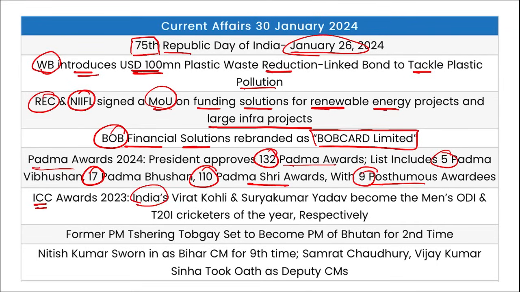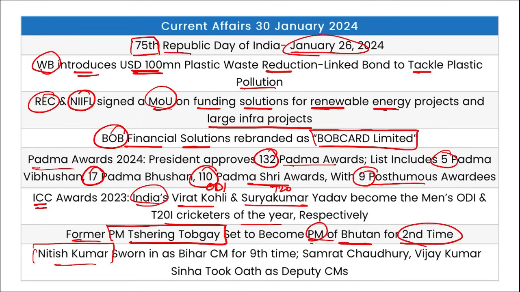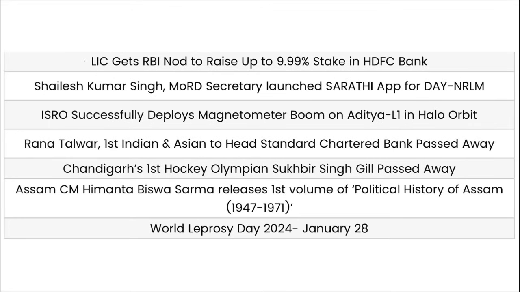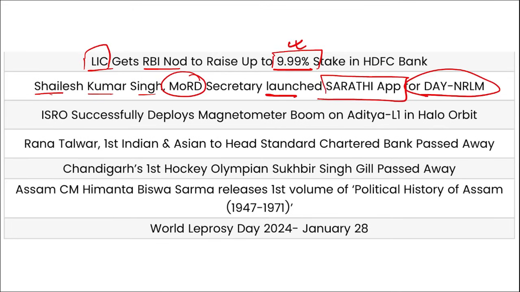Then ICC Awards here, India's Virat Kohli and Surya Kumar became the ODI player and T20 cricketer of the year 2023 respectively. Then former PM Shering Torbe has become the PM of Bhutan for the second time. Nitish Kumar has been sworn in as the Chief Minister of Bihar for the 9th time, and Samrat Chaudhary and Vijay Kumar took oath as the Deputy Chief Minister of Bihar. Then LIC got the RBI's approval to raise their stake in HDFC Bank up to 9.99%. Sailesh Kumar Singh, Secretary of the Ministry of Rural Development, launched Sarathi application for DAY-NRLM so that the schemes that are launched by the government can reach their beneficiaries.